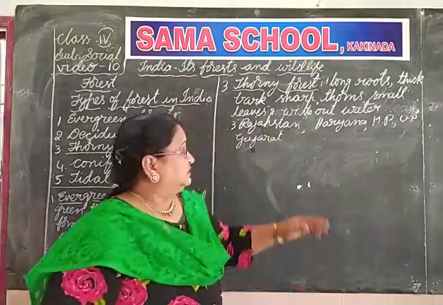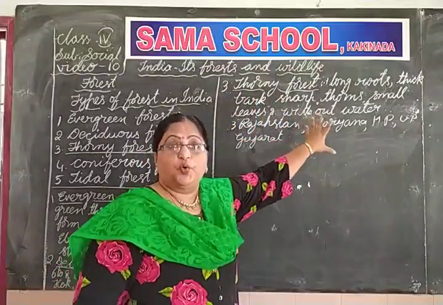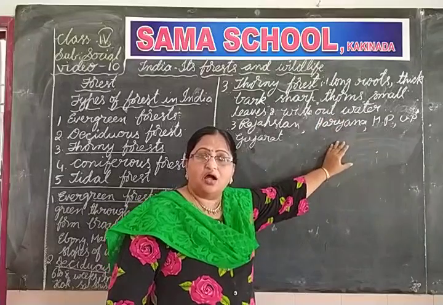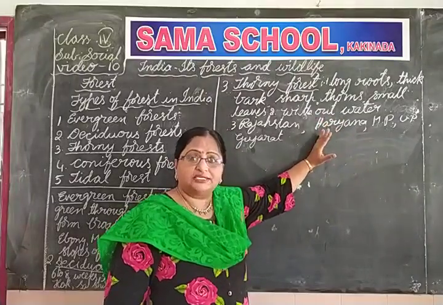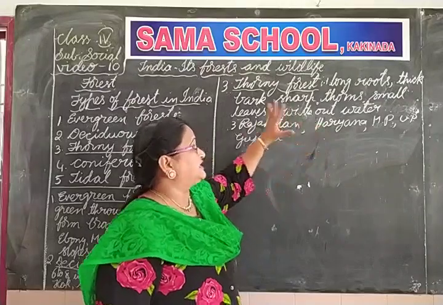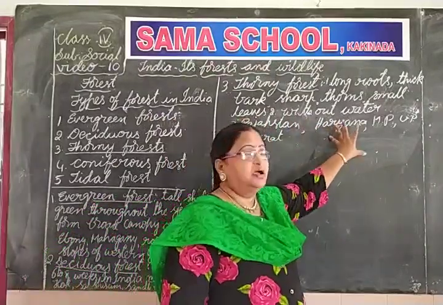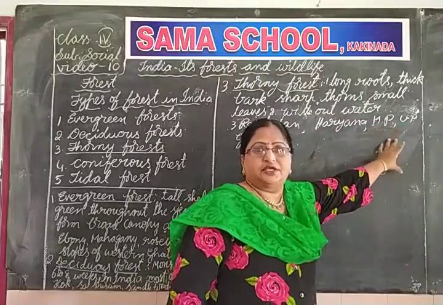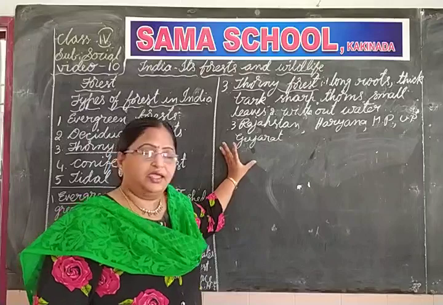Okay. Listen, children. These trees can live without water for a long time. Where do we find this forest? We can find these forests in Rajasthan and in some parts of Haryana, Madhya Pradesh, Uttar Pradesh and Gujarat. Okay.